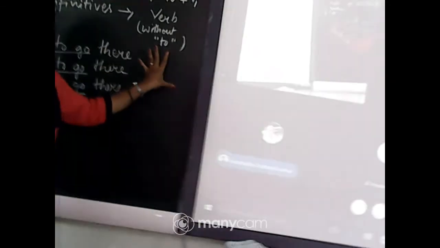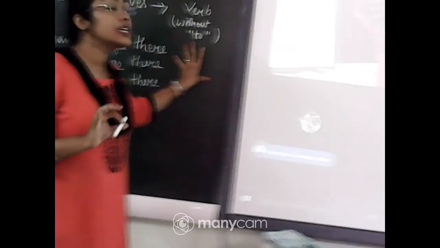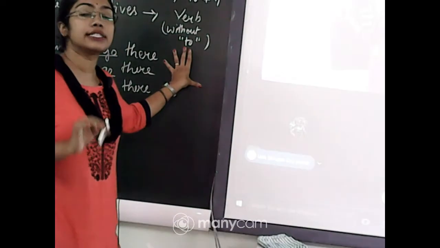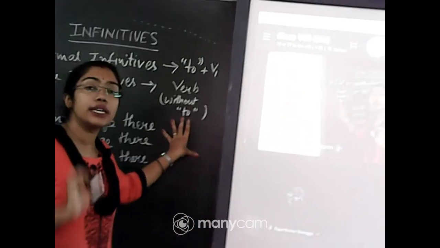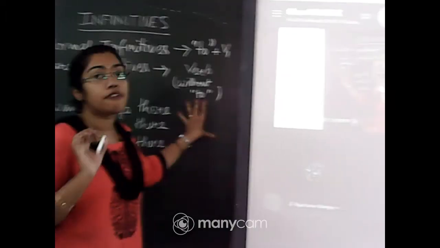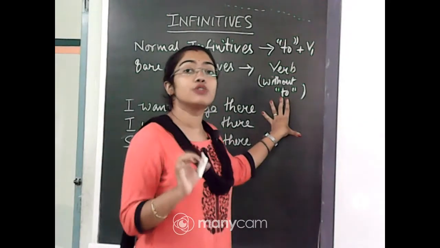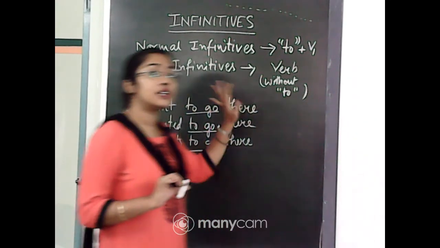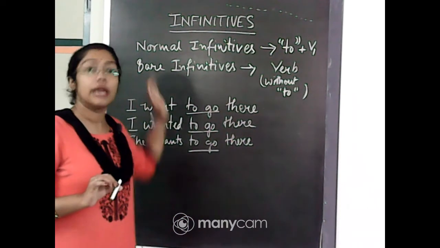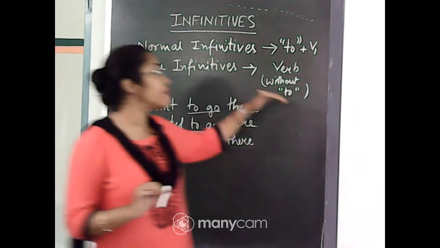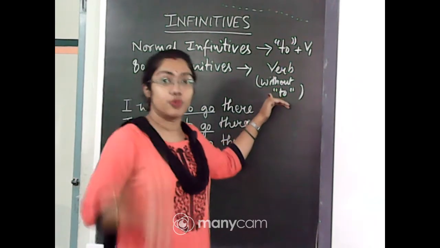Such infinitives are sometimes hard to understand because there is no to in front of them, but after reading the sentence and getting the meaning, we need to understand that this is an infinitive without the use of to. Those are called bare infinitives. Bare means not having the tag of to.